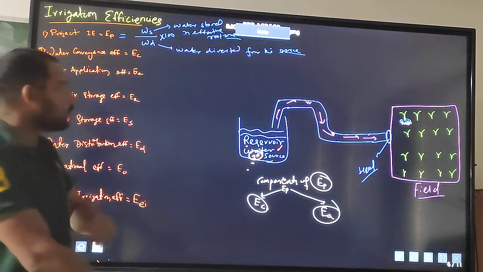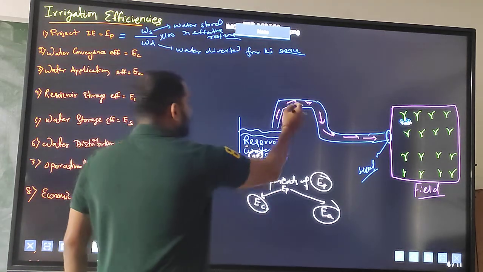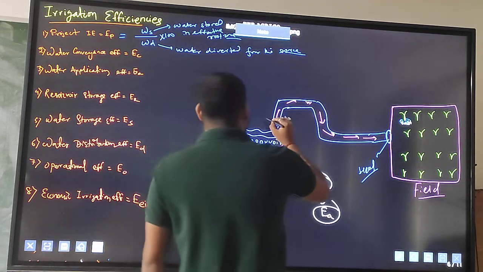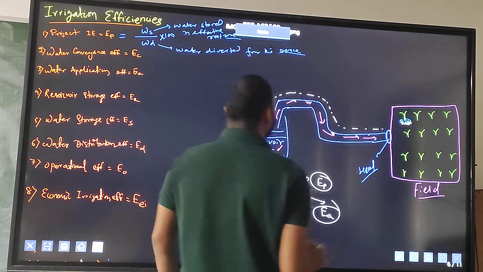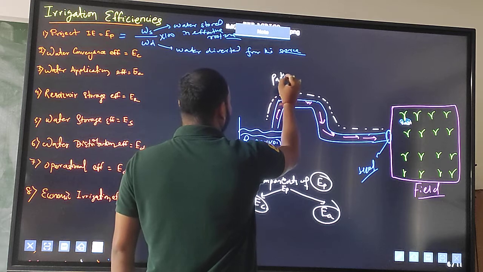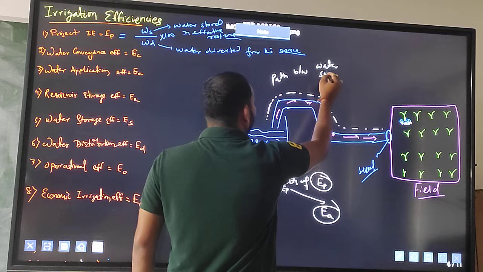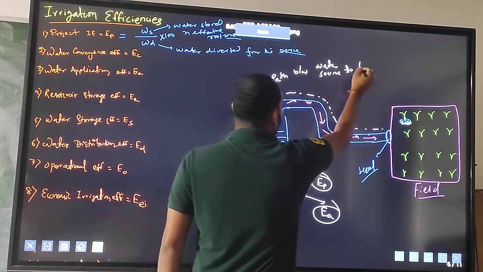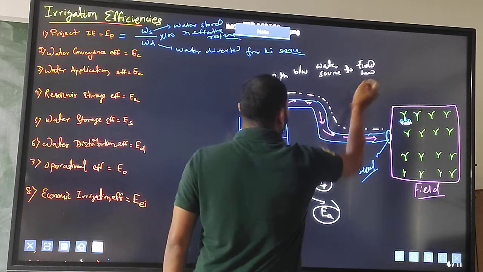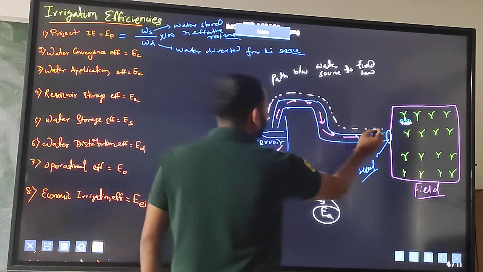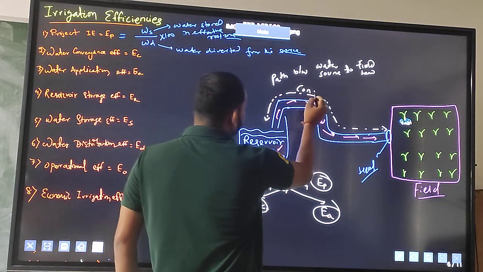Conveyance is the path between the water source to the field head. This is known as the conveyance.